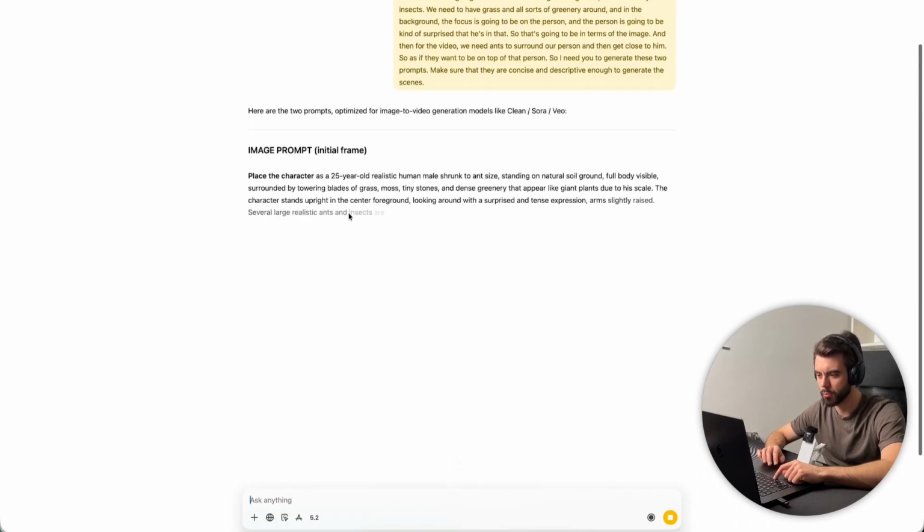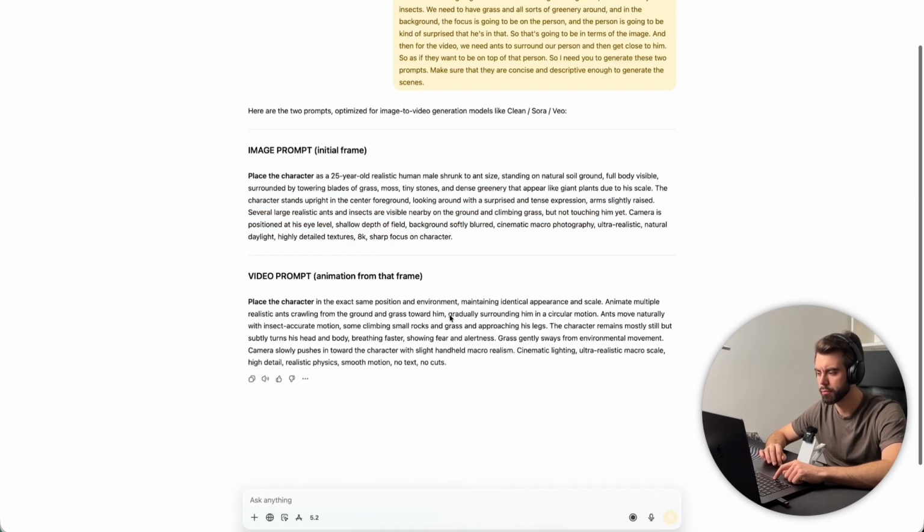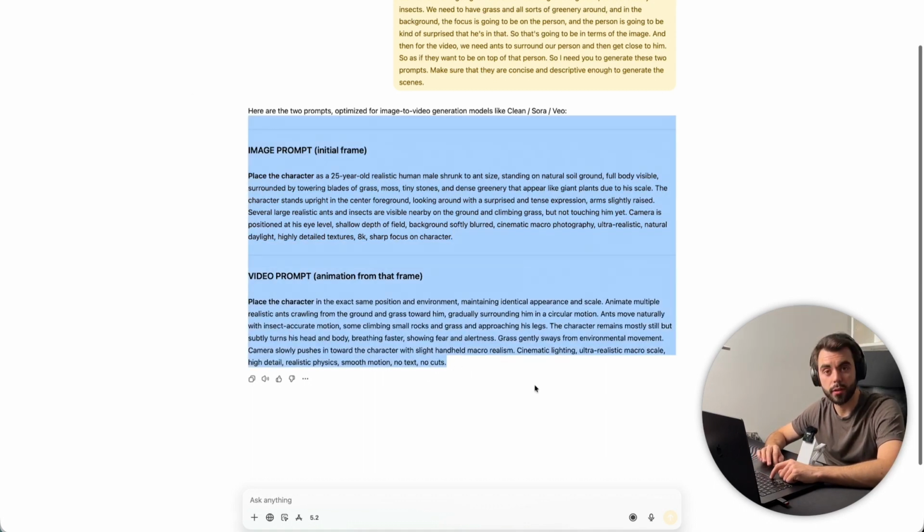Okay, so the image prompt, great. Sometimes it will give descriptions like 8K, which we can delete because we're actually going to set this ourselves, but this is good. So this length is okay. If it gets a little bit longer, then it can be a little bit too much and it's going to take a bit more time to generate. In terms of the video, let's see. Okay, good. So we have our 2 prompts. Let's jump into the next video and start generating.